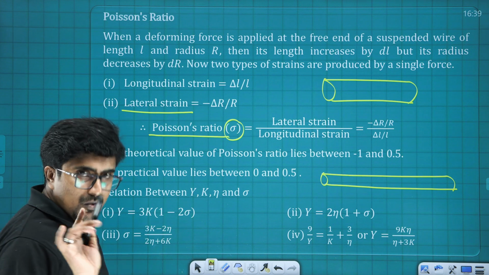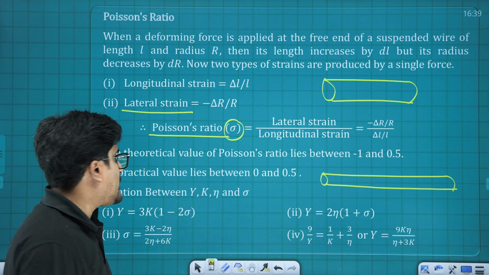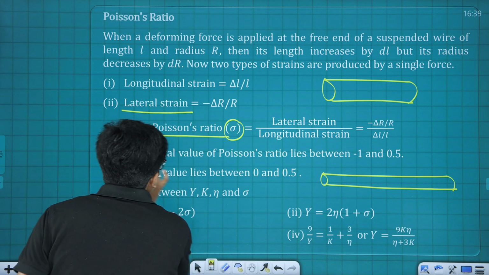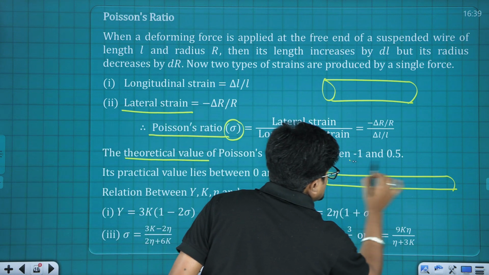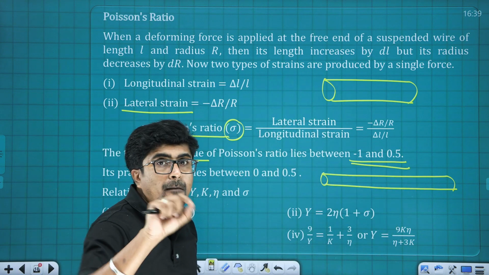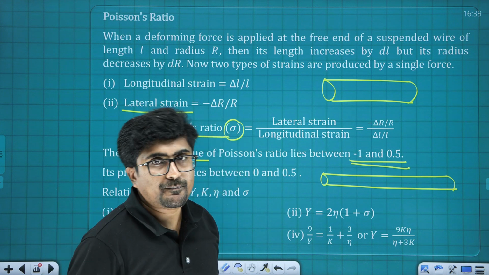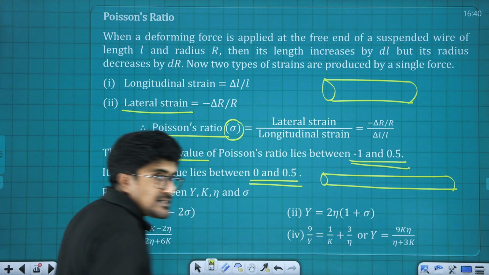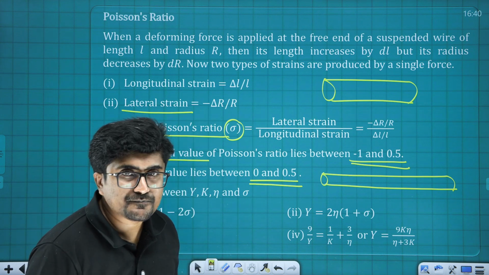Now regarding Poisson's ratio and its values, theoretically it has a value ranging from -1 to 0.5. Practically it has a value ranging from 0 to 0.5.